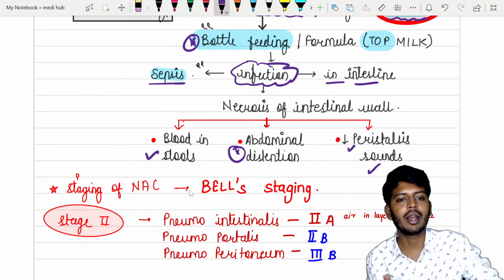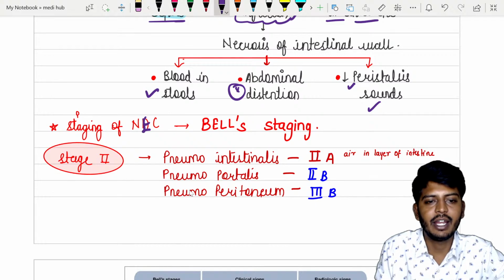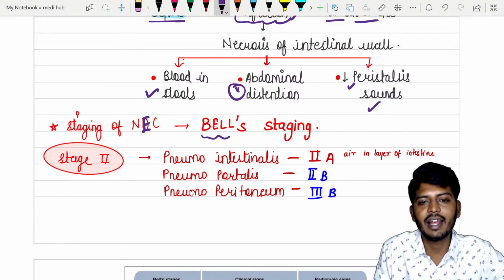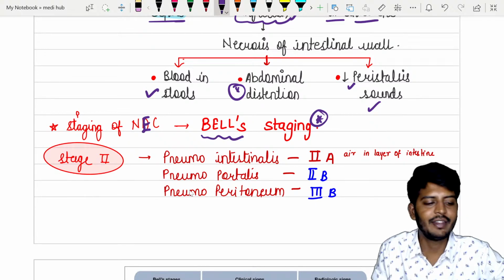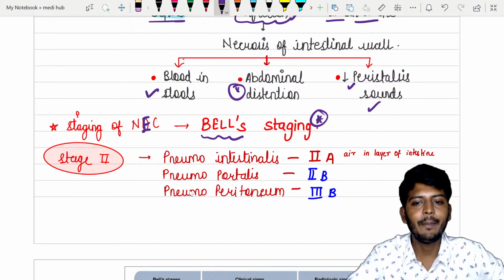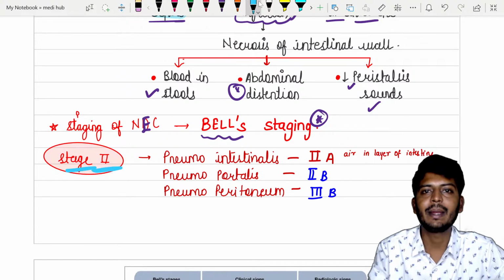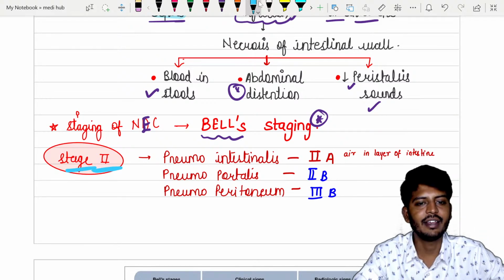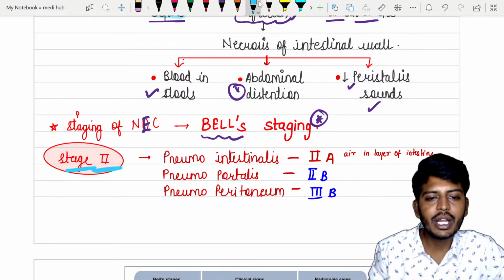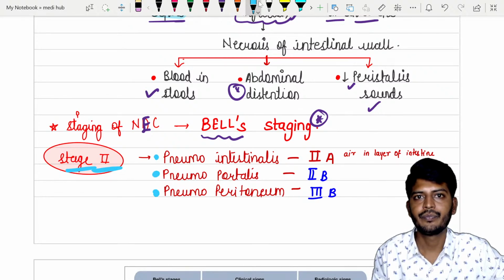Okay. All right. Let's go to the next one. Staging of NEC, necrotizing enterocolitis. We use a staging called as Bell's staging. Bell staging. In the Bell's staging, stage 2 is important because stage 2 has some important MCQs. In the Bell staging, we have something called as the pneumatosis intestinalis. We have pneumoportalis, pneumoperitoneum. How to remember?